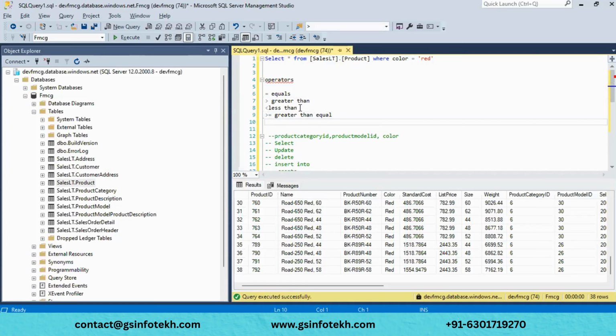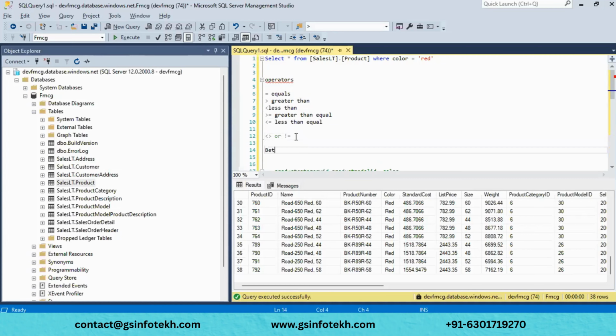And less than or equal, and not equal. For not equal, you can use either this one or this one. Either one will work here.